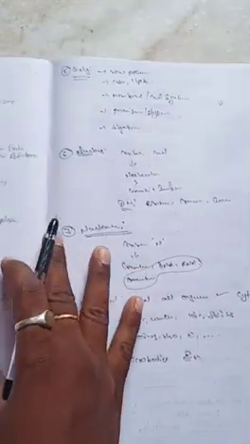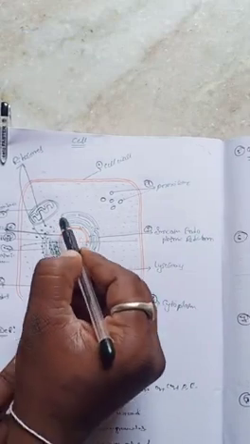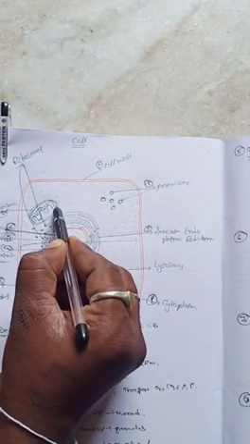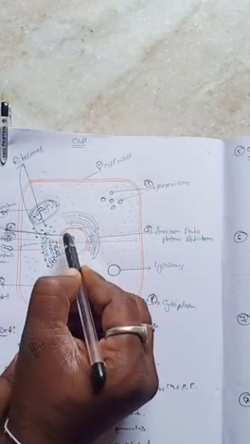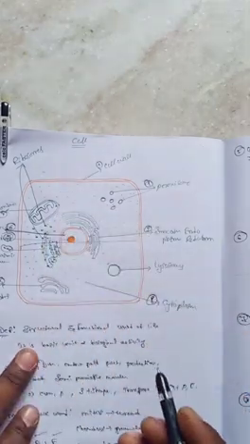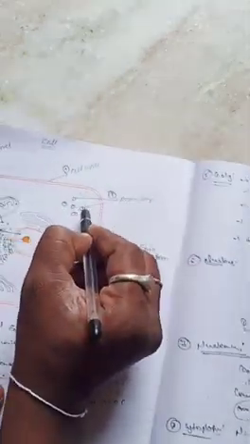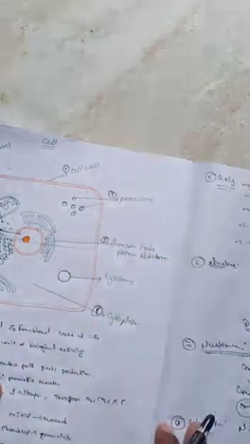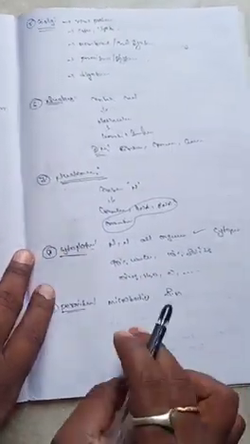For example, the mitochondria contain a double membrane, one membrane, two membranes. The nucleus contains a double membrane. But the peroxisomes contain only a single membrane structure.